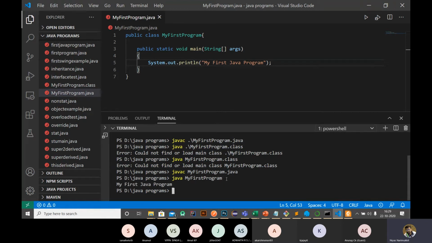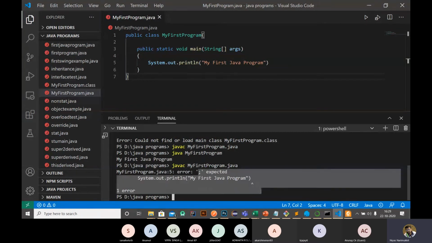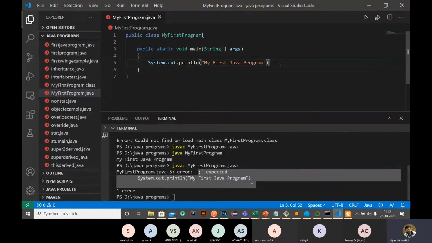So we will get the output as my first Java program. What happens if you miss this semicolon? We will get an error, expected semicolon, so the compilation doesn't work properly here.